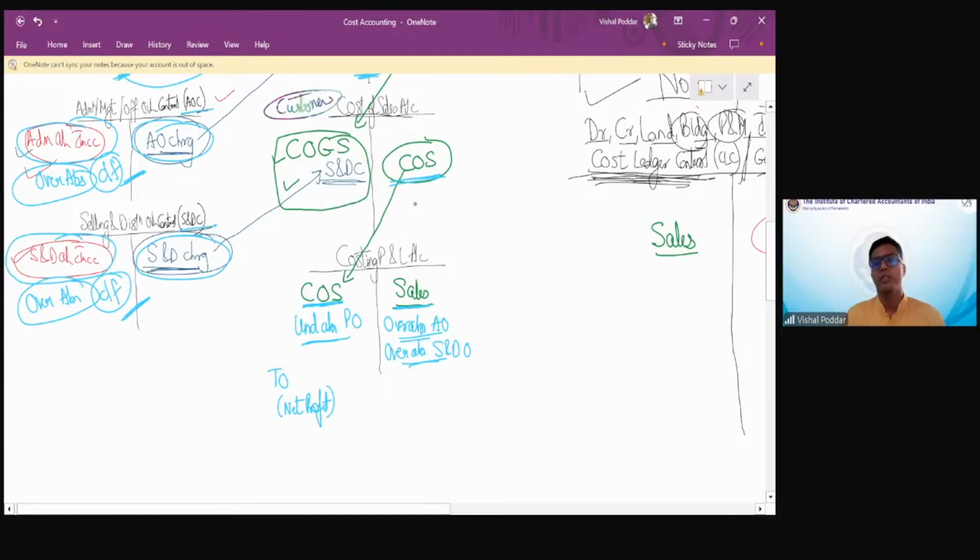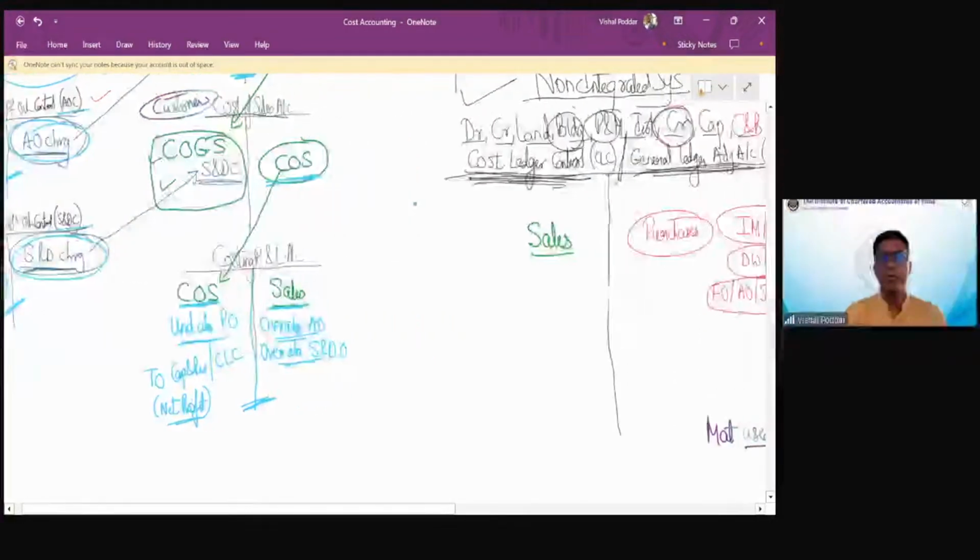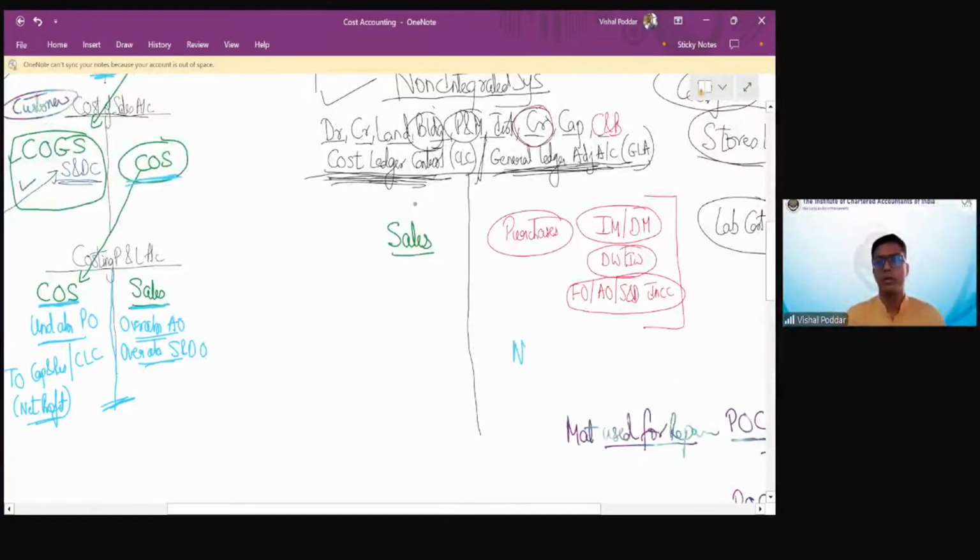Now, where is this net profit or loss to be transferred? If it is integrated, it will go to capital and reserve. If it is non-integrated, it will go to CLC. So whatever is the net profit or loss figure at the end, at the time when you are closing, that net profit will be transferred from here to here.